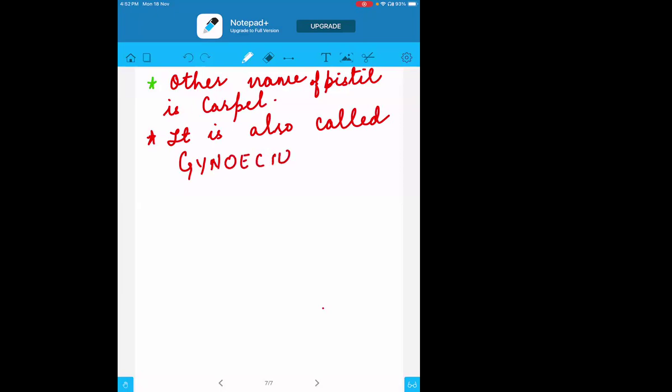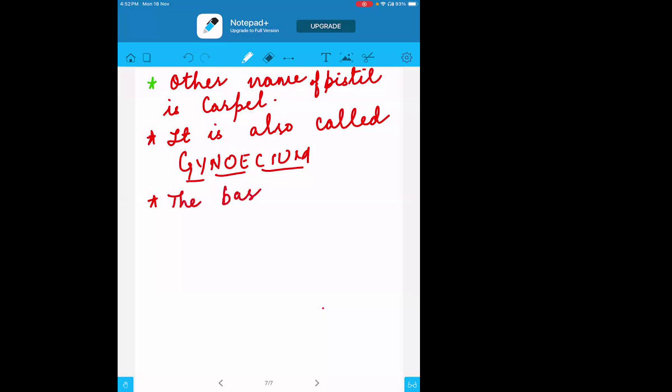So the male part is called the androecium. The female part is called the gynoecium. And as already said, there are three parts: the ovary, style, and the stigma.